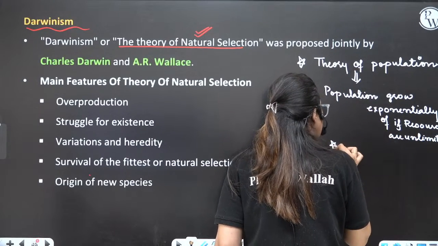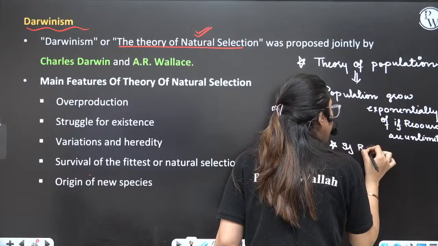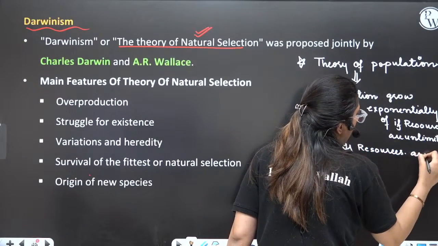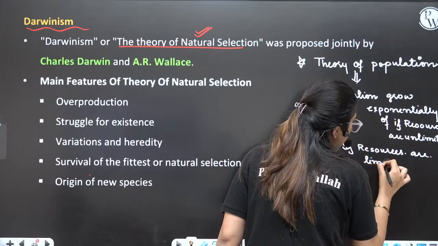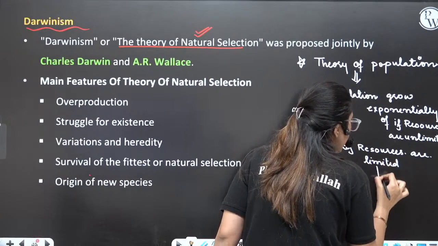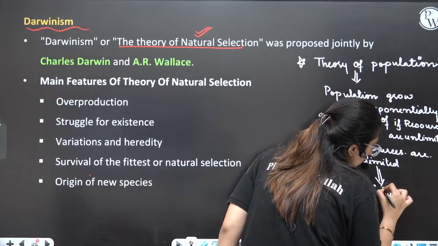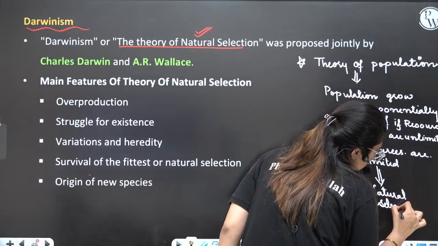But if resources are limited, he said this can lead to natural selection. Then there will be natural selection.